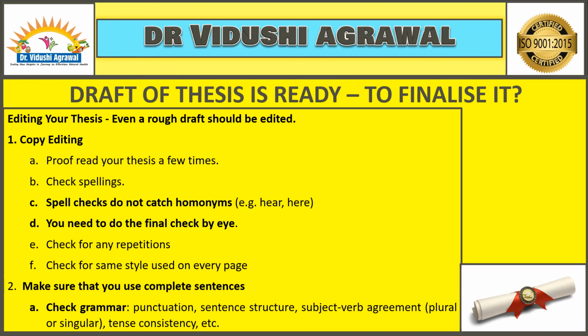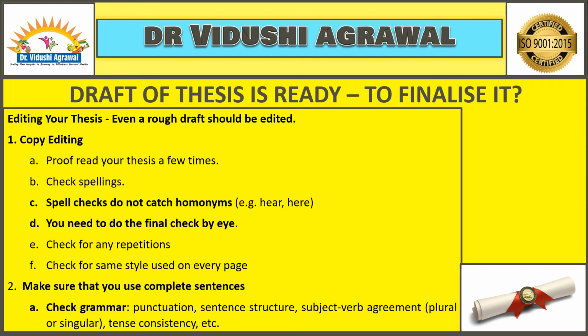Before we finalize the thesis, what are the things we need to look into? First and foremost, we definitely need to look into the spellings, because some words which are similar in pronunciation, which we call homonyms, are not caught by the spell checker either.